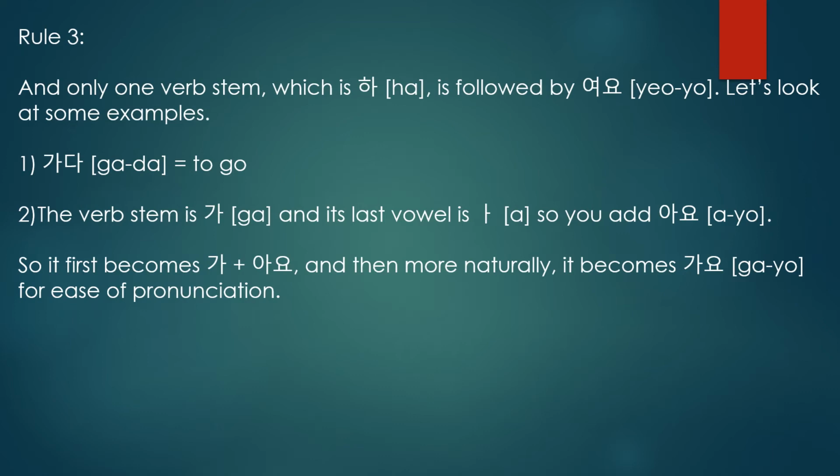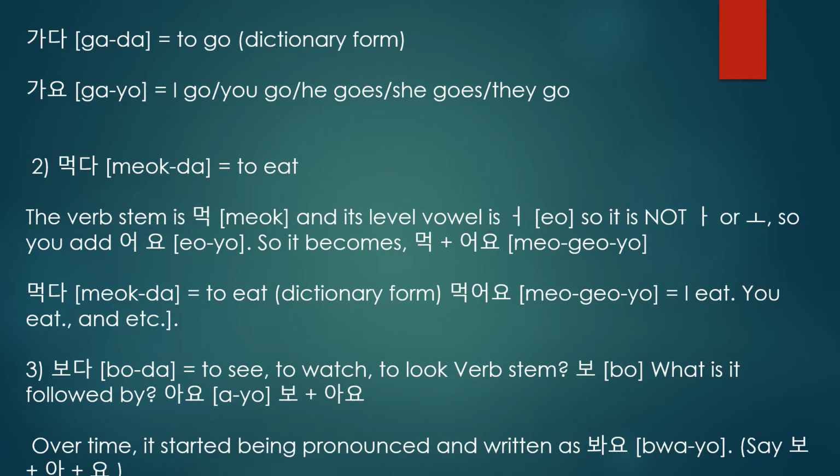Ga plus ayo is gayo. Suppose you want to say to someone you go, you use the word gayo. Suppose I'm saying to someone I'm going, I use the same Korean word gayo. So gayo means I go, you go, he goes, she goes, they go. For everything we write gayo. Depending upon the situation, the listener automatically understands the context.